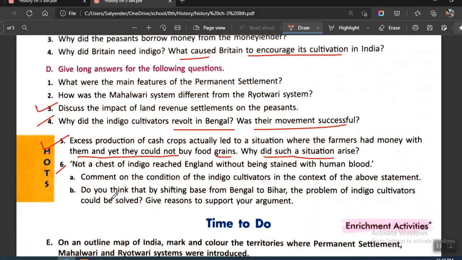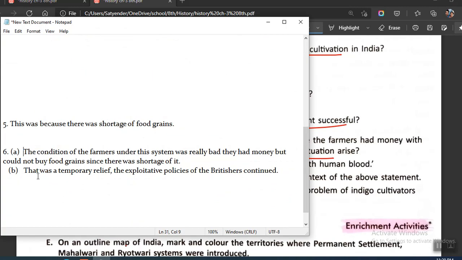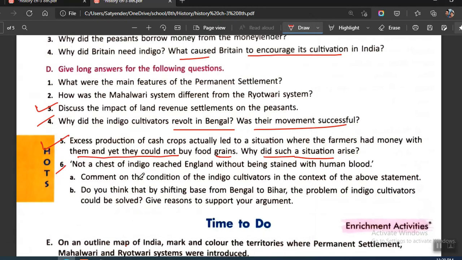Okay, now the B part says, do you think that by shifting base from Bengal to Bihar, the problem of indigo cultivators could be solved? Give reasons to support your argument. So in that case, you will be writing that it was a temporary relief. The exploitative policy of the Britishers continued, in the sense that the exploitation was temporarily stopped, but at the same time, it just continued.